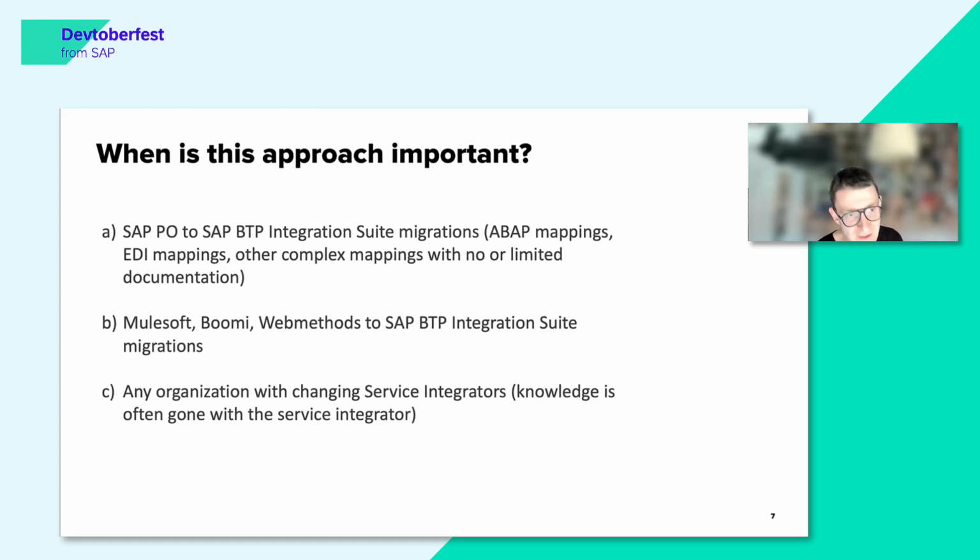But what if we don't have any kind of documentation for this mapping? So we don't even understand how we can change this mapping. Should we leave this mapping as it is? Or maybe should we try to redesign it so that we understand the rules of this mapping?